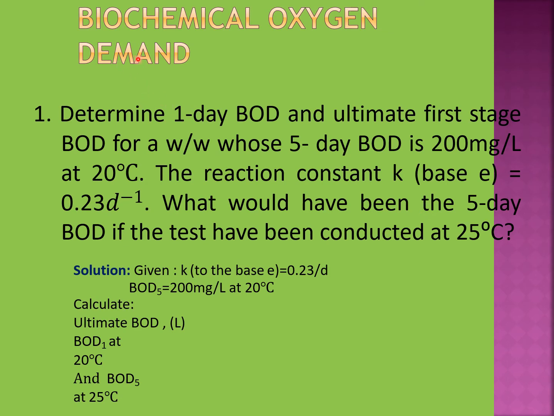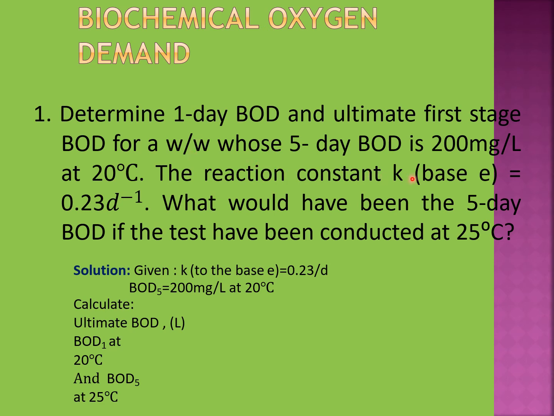Here is an example, which is the calculation of biochemical oxygen demand. Let's read the question first. Determine the 1-day BOD and ultimate first stage BOD for a wastewater whose 5-day BOD is 200 mg per liter at 20 degrees Celsius. So a wastewater whose 5-day BOD is 200 mg per liter, observed at 20 degrees Celsius, is given. And we have to calculate the ultimate BOD for this wastewater, and also the 1-day BOD for this wastewater.